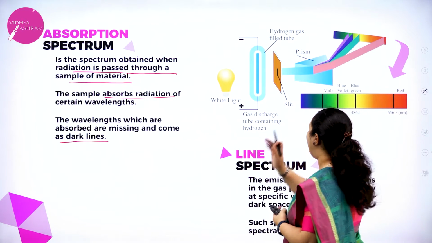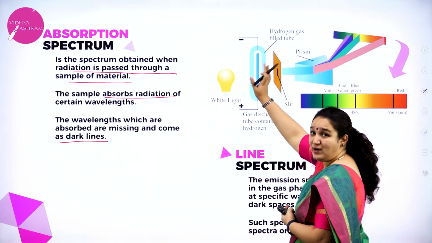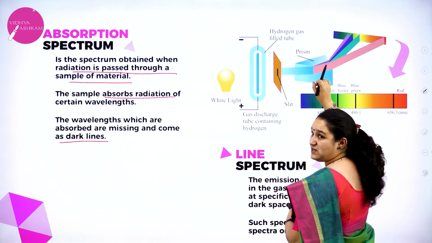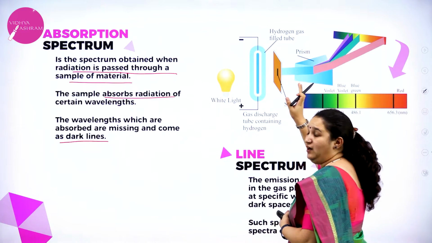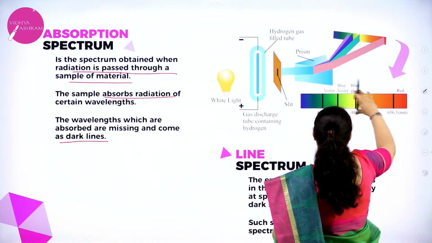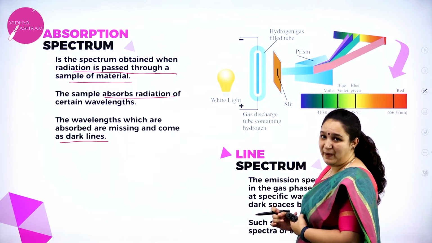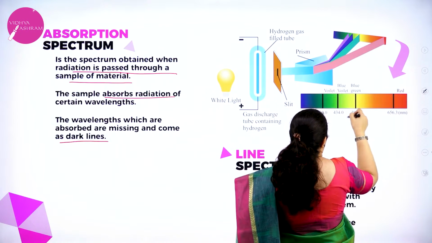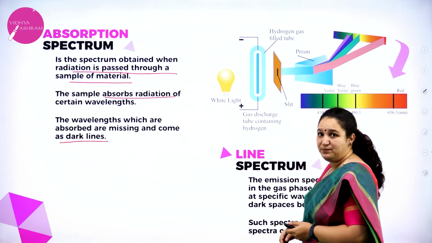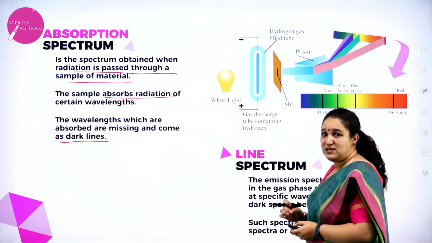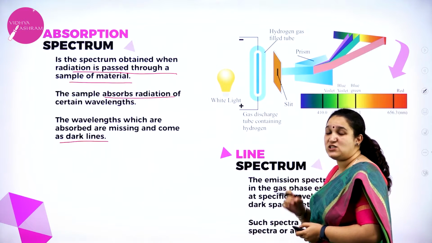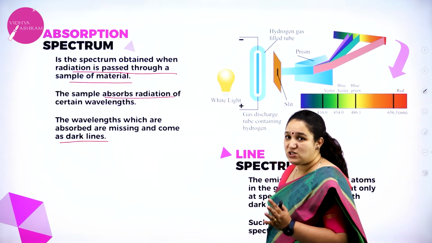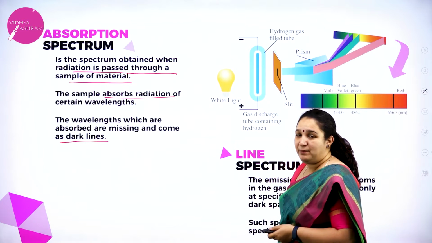The light which is not absorbed is passed through the slit. It goes through the prism, where it gets split up to give a spectrum. On the plate you can see dark lines. Those are the radiations which were absorbed by the material.